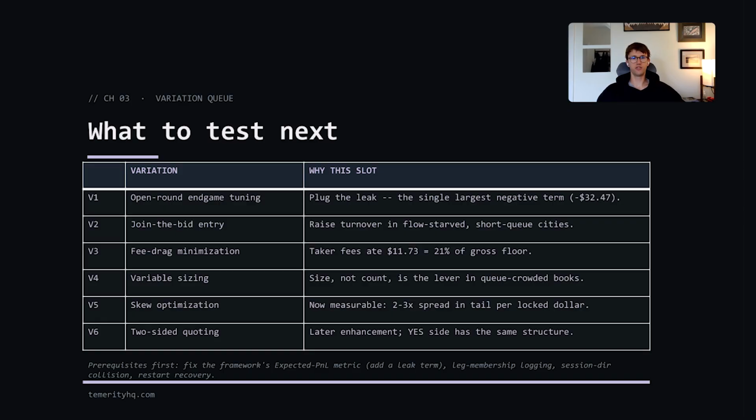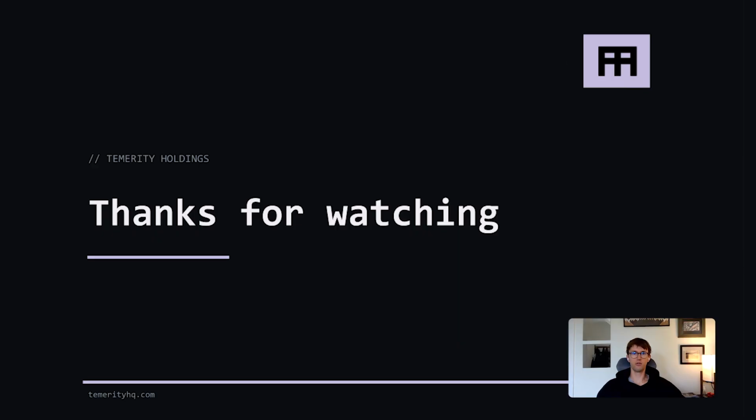At this point, this has been a quick and dirty approach to getting something off the ground, and it has shown promise. I'm planning to incorporate a more rigorous, academically driven approach to market making into my iterative testing approach. I'm working on this now, and I will be testing it in the coming weeks, and I plan to share the results in future videos. Stay tuned for those updates.